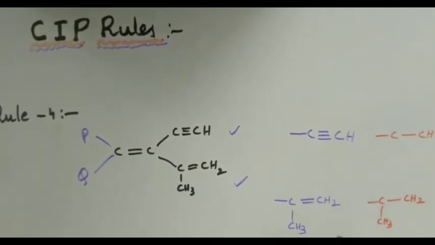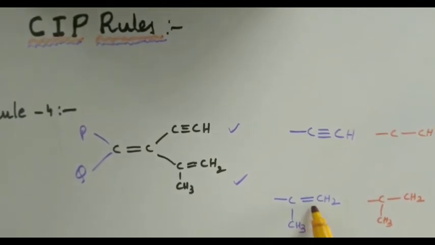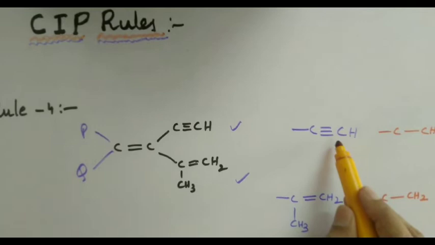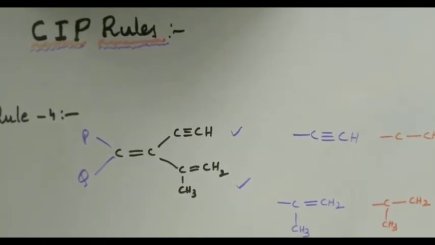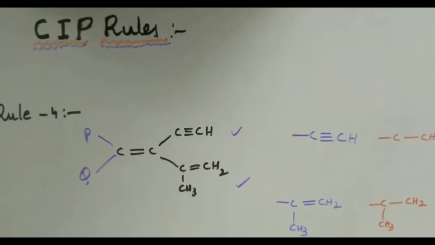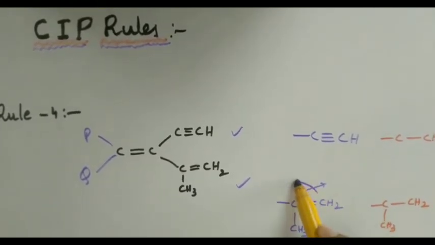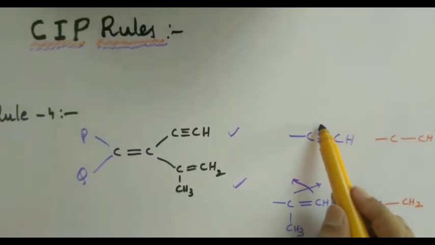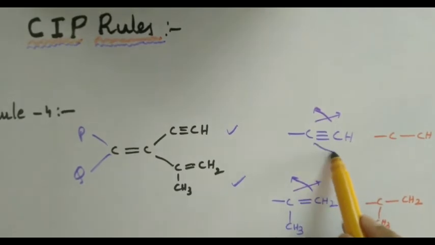So what I have done is I have simply replaced the double bond and the triple bond here with single bonds, as you could see very clearly. Now what should I do? I should do a crisscross like this. If there is a triple bond, I should do crisscross 2 times.